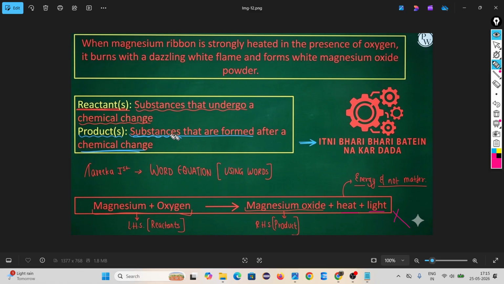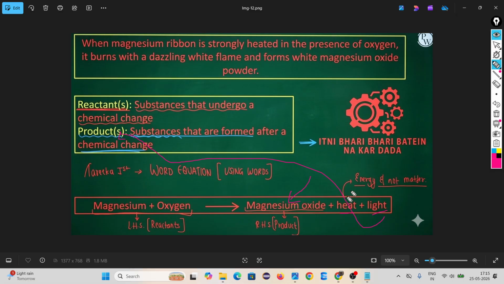Remember, sir, is heat and energy a product? No, because it says substances. Substances means anything that occupies some mass and space. Heat and energy is not matter, it is energy, not matter. Substance means it should be matter. Heat and energy is not a substance. So if I am asking the question magnesium oxide plus heat plus light, what is the product? You have to say only magnesium oxide. Heat and light is not product, it is energy.